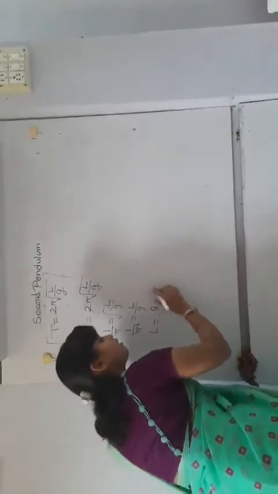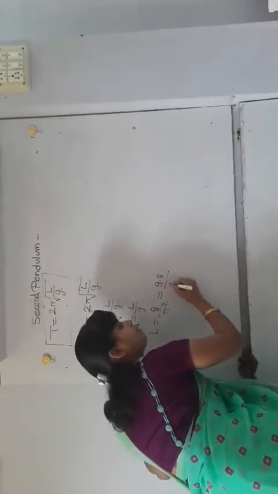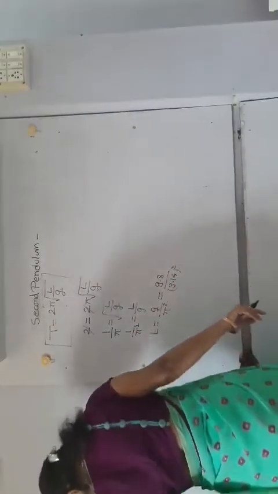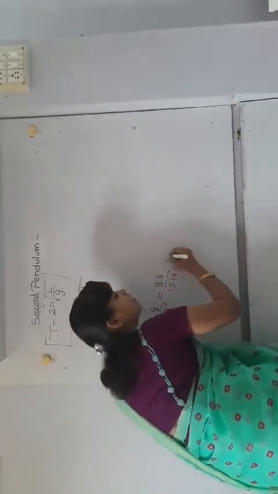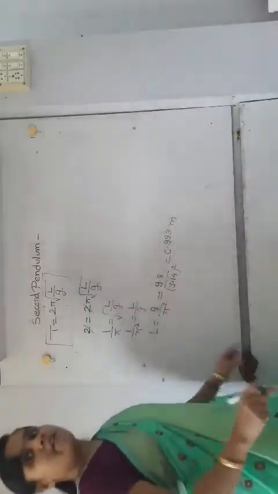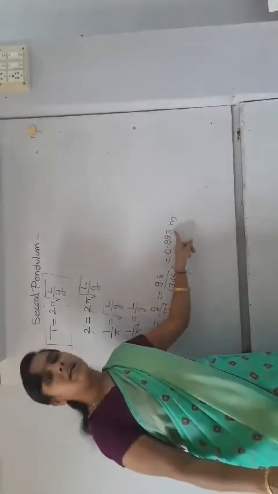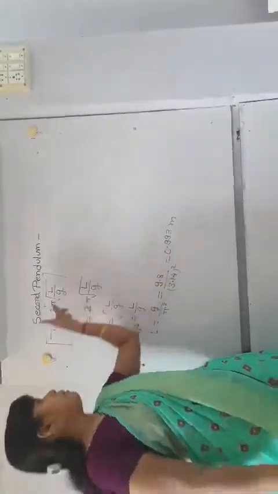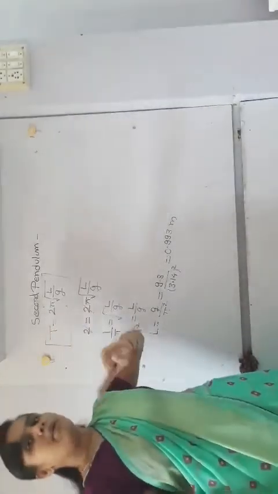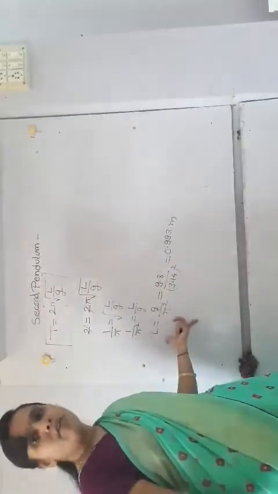Now we know that the value of g is 9.8 and the value of pi is 3.14, and when you calculate its square and then the value, it becomes 0.993 meter. Means when you consider the length of the simple pendulum as 0.993 meter, then the time period of the simple pendulum becomes 2 seconds, and that simple pendulum is now converted into a second pendulum. This is the length of the seconds pendulum.